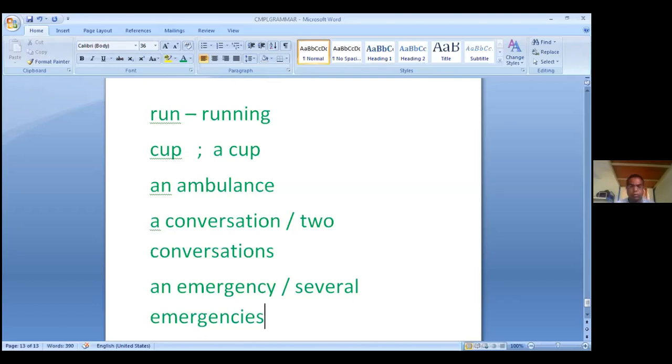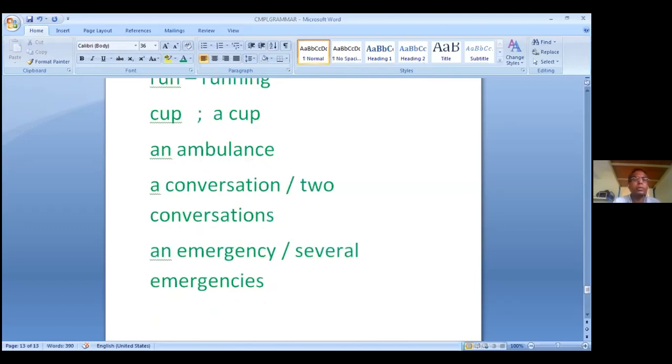A reading, or two readings, or three readings.